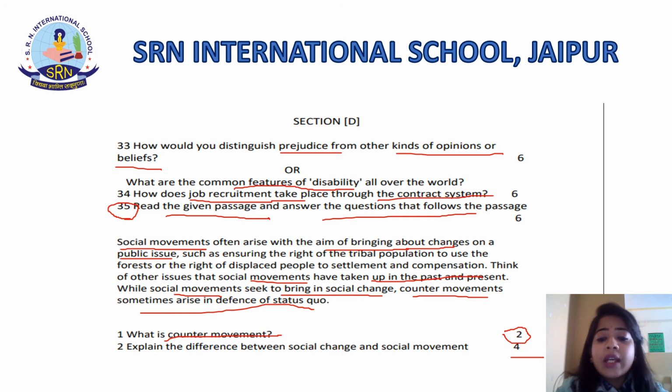Social change is a continuous and ongoing process, whereas social movements are directed towards some specific goal, students. Social change indicates the sum total of countless individual and collective actions gathered across time and space, whereas social movements involve long and continuous social effort and action by people, students. I hope it is clear to everyone.